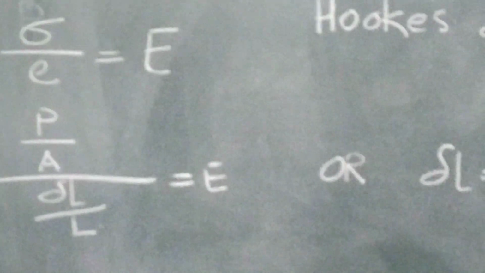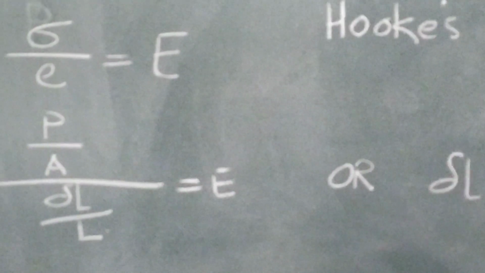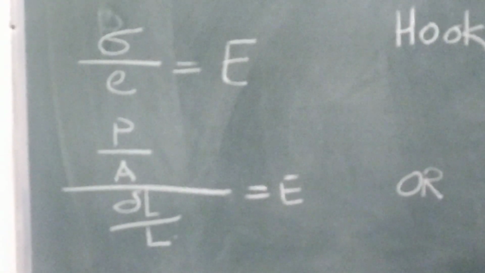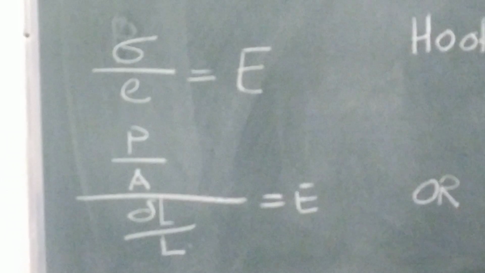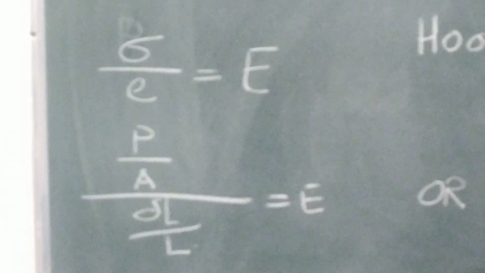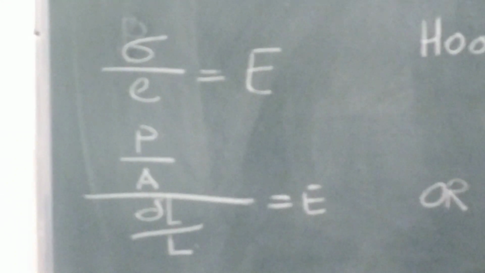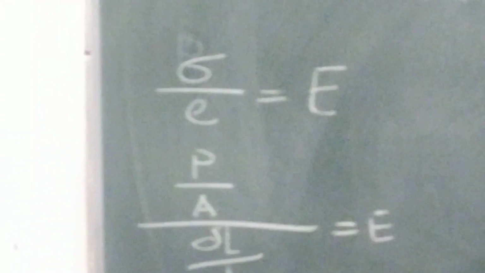To find change in length delta L, we can derive the formula from this Hooke's law. Hooke's law states that stress is directly proportional to strain. So, sigma is directly proportional to e, or sigma upon e is capital E or Young's modulus.